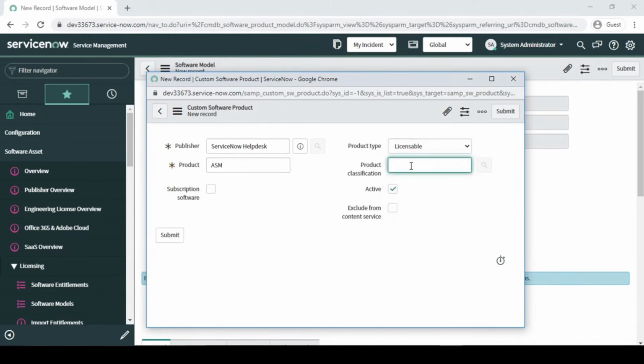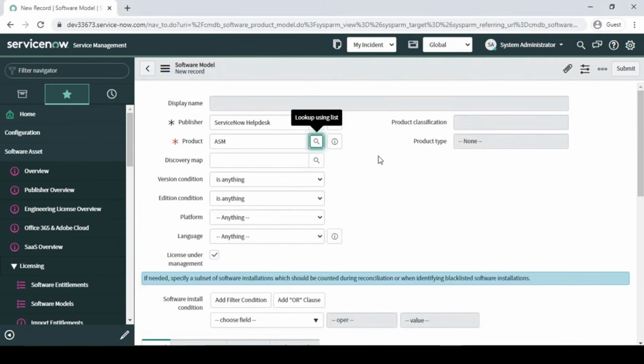Select product classification, let's say asset management. Yeah, asset management is there. Subscription software, let it not be there, because I'm not going with subscription software, right? Let's submit it. Fine, now AMS is there with us, right?